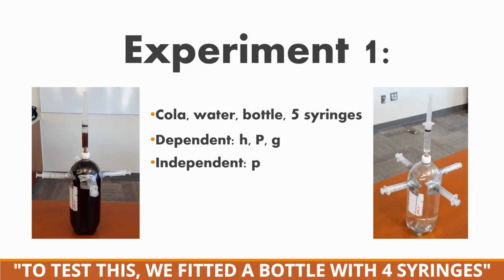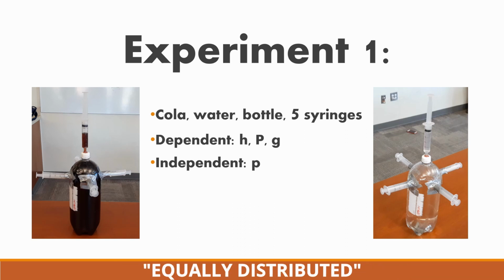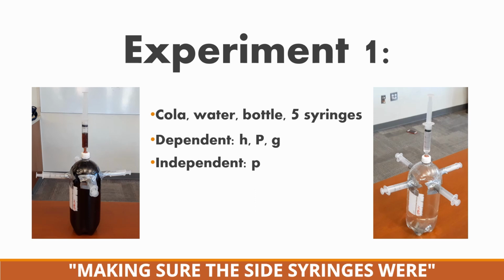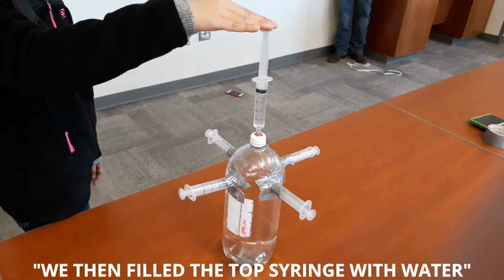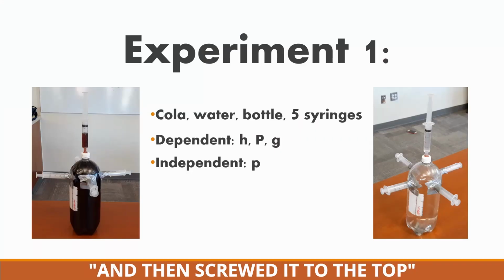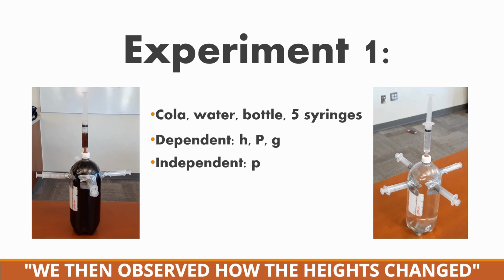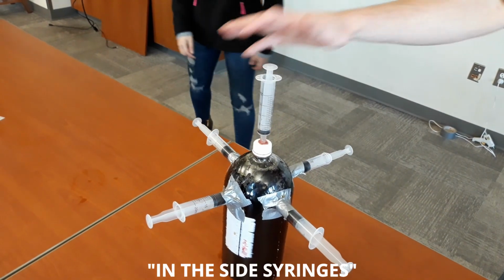To test this, we fitted a bottle with 4 syringes, equally spaced so the pressure is equally distributed. For one of the runs, we filled the bottle with water, making sure the side syringes were fully pushed in before we added the top. We then filled the top syringe with water, measuring it of course, and then screwed it to the top. We let go of the side syringes as we pushed into the top one. We then observed how the heights changed in the side syringes.